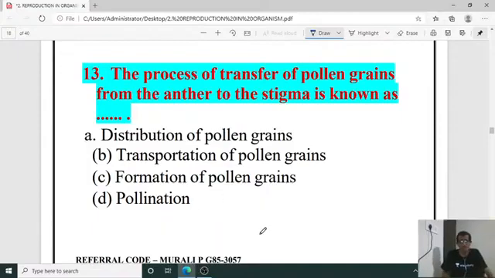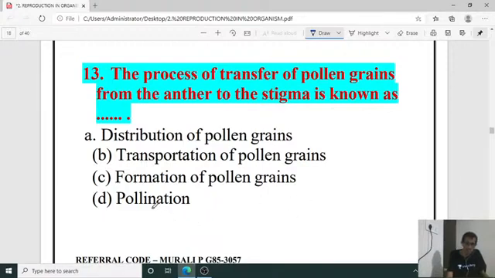The process of transfer of pollen grains from the anther to the stigma is known as what? Transfer of pollen grain from the anther to the stigma of the same flower or a different flower, in the same plant or in a different plant. What is that process?